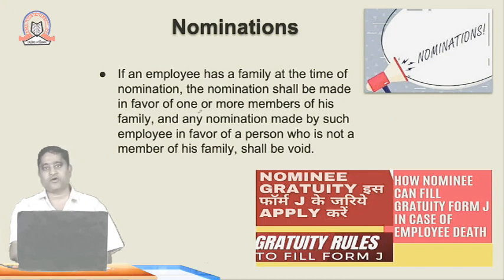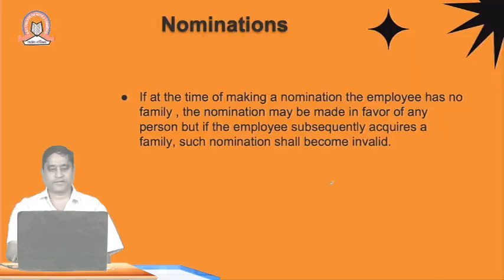the nomination shall be made in favor of one or more than one person of his family, and any nomination made by such employee in favor of any person who is not a member of the family shall be void. So please remember, the gratuity has to be paid only in favor of the family member, not in favor of any other person, and the nomination for gratuity has to be filled up in Form J, which has been given under the Act.